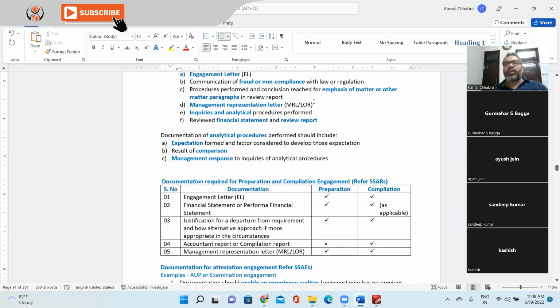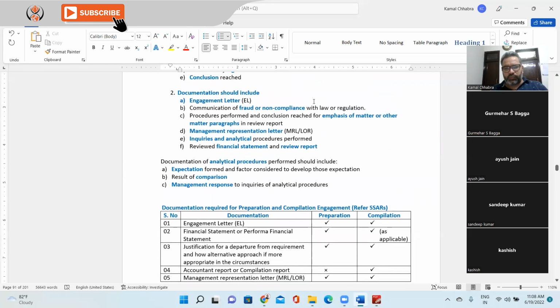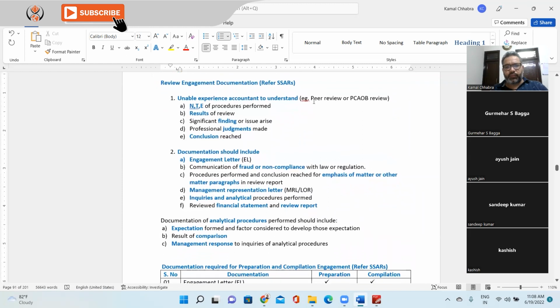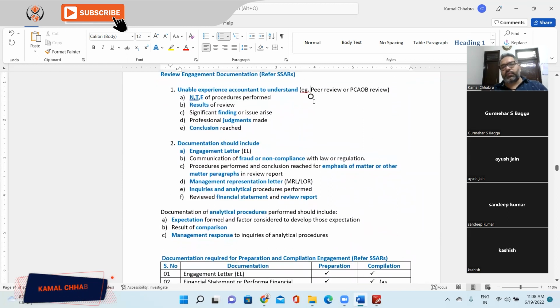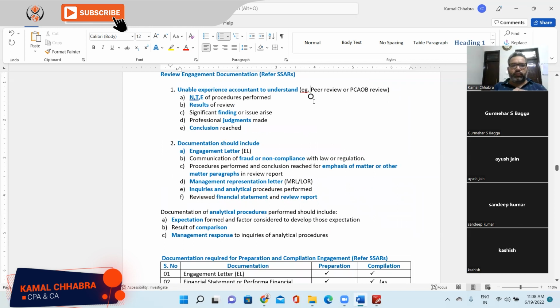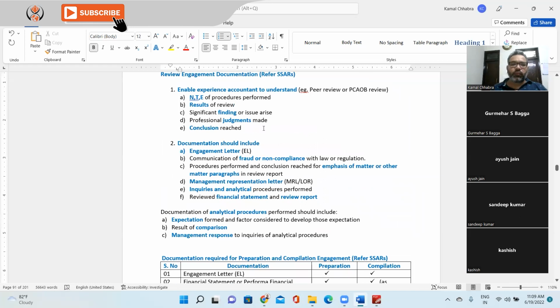Documentation of analytical procedure. What is analytical? Yes, Sandeep. Can you please go to the first point, sir? Yes. I'm unable to understand the sentence formation. Unable experienced accountant to understand. It's enable, ENABLE. That's why maybe there's a confusion. That's right. Thank you. That enable. Fine, Sandeep. Okay, so now I got it.